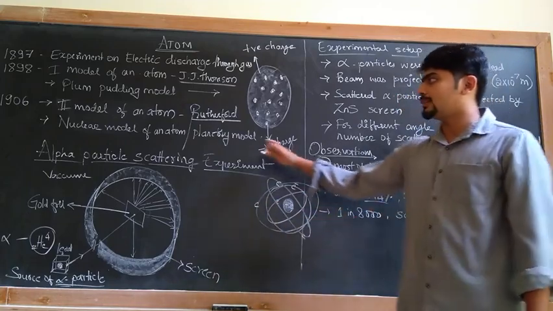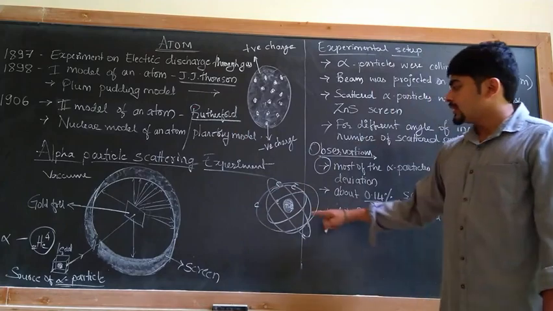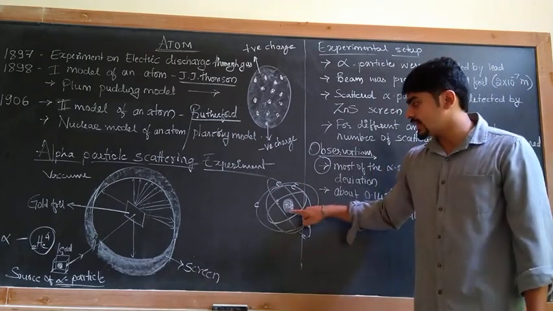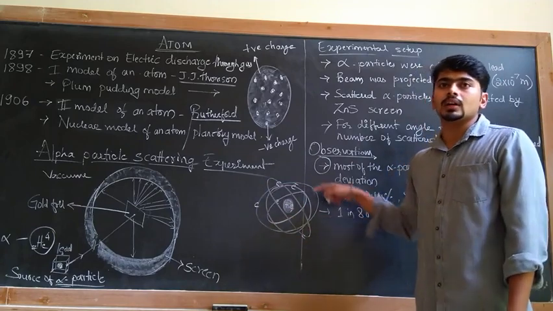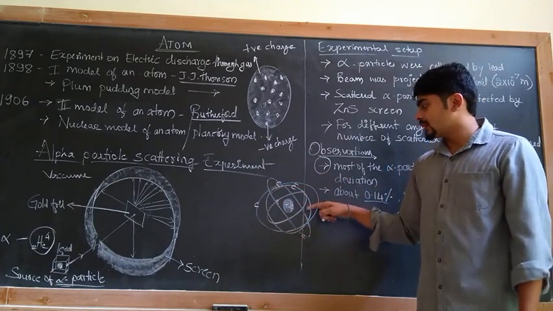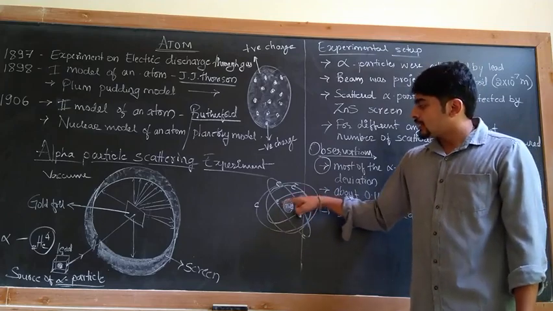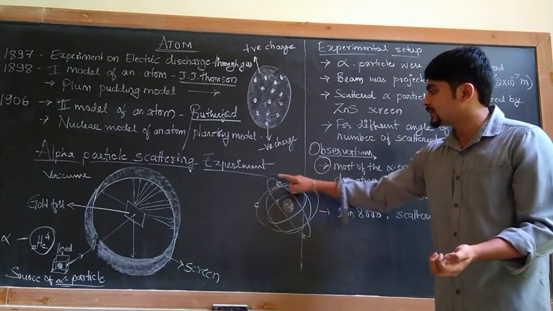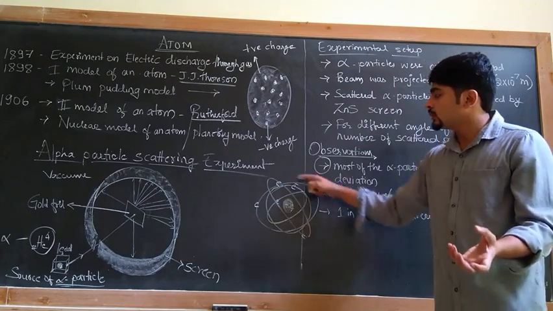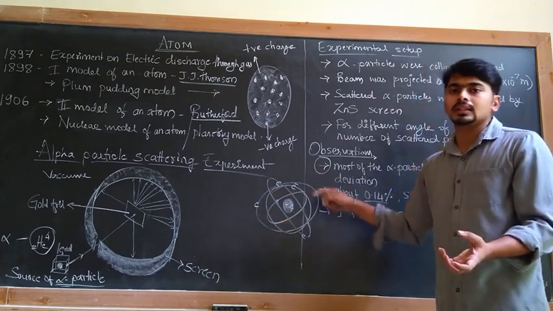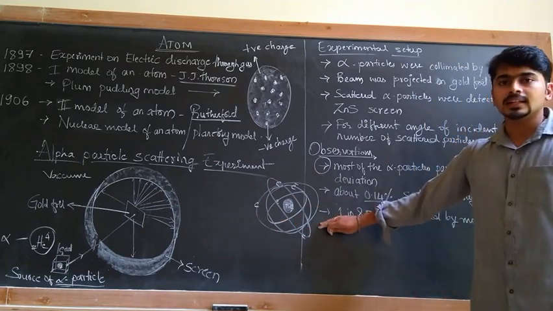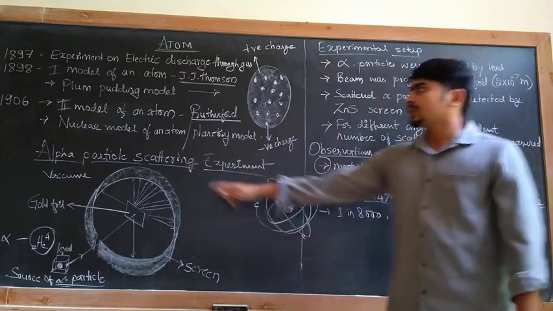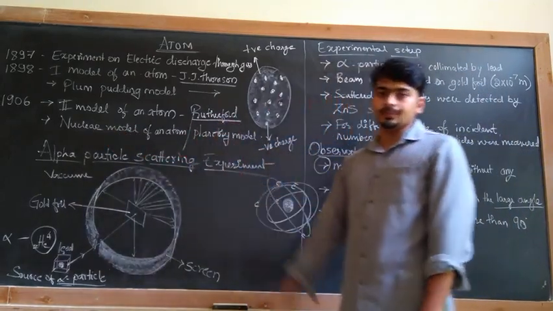This model of an atom was given by Rutherford, and it resembles the solar system, with the sun at the center and planets revolving around the sun. Similarly, here the positive charge is concentrated at the center and the negatively charged particles, electrons, will be revolving around the nucleus. So this model is called the planetary model or nuclear model of an atom.